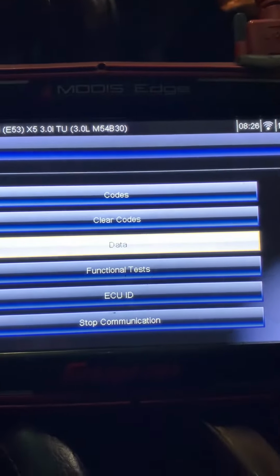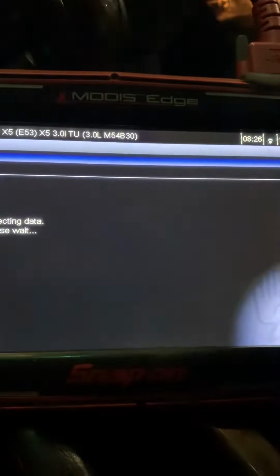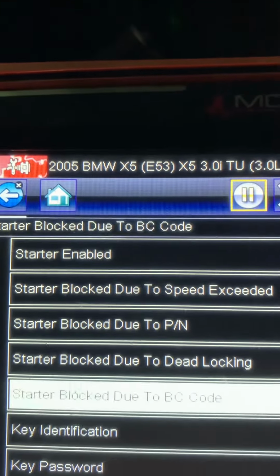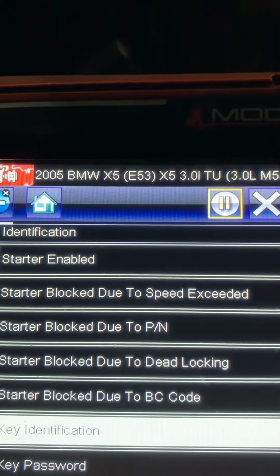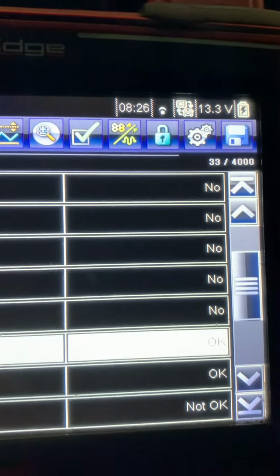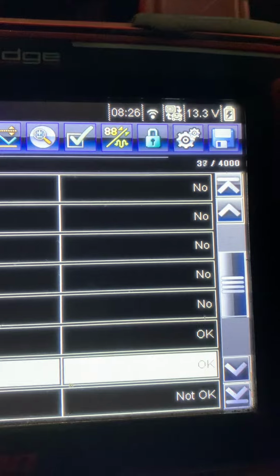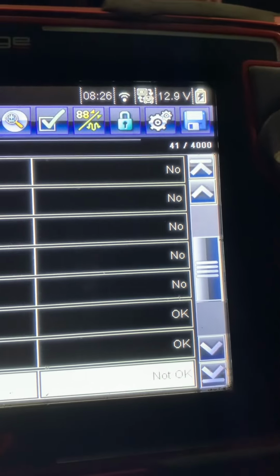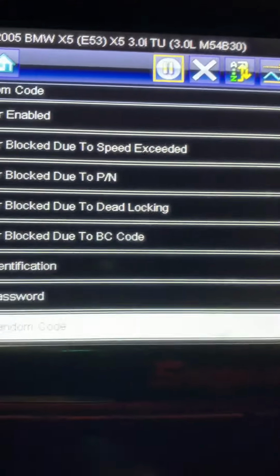You can go to data and confirm that. First of all, a few things. Starter enabled? No, it's disabled, so it's no. It's not blocked because of all those things. And then it says three things. Key identification, okay. Password, okay. And this is the last thing that should be okay, but it's not. This is key random code.